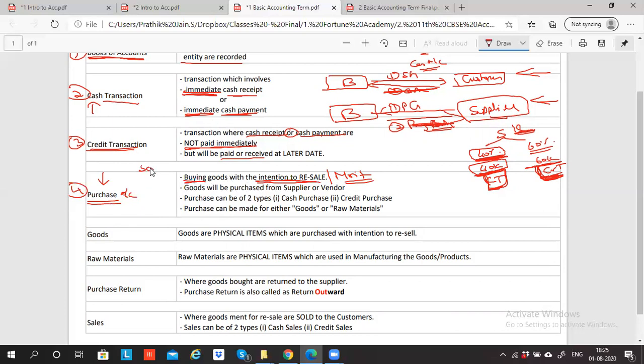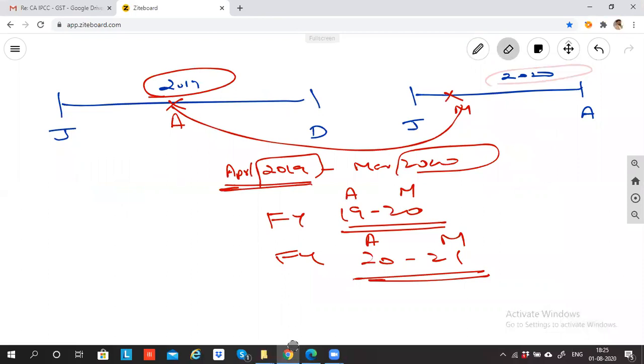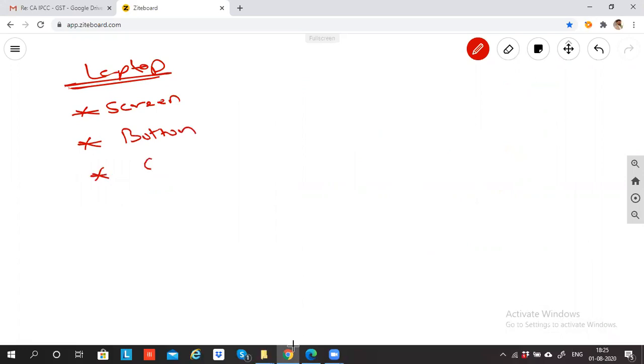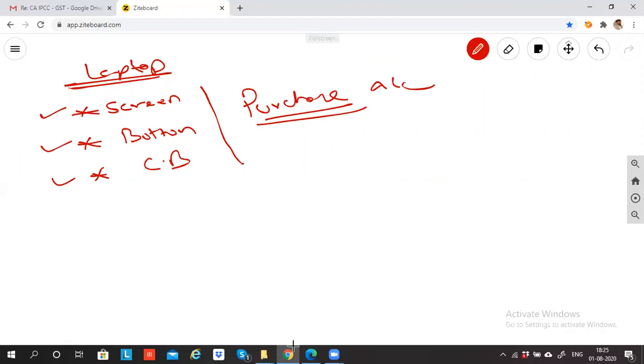Can I say I need a screen? Let me come to the whiteboard. To make or manufacture a laptop, I need to buy certain things. For example, I need a screen. I need, let's suppose, buttons. I need, let's say, a circuit board. All these things will qualify as purchase. Whenever I'm buying a screen, buttons or a circuit board, I will put it under the purchase account if I am using this for manufacturing the laptop.